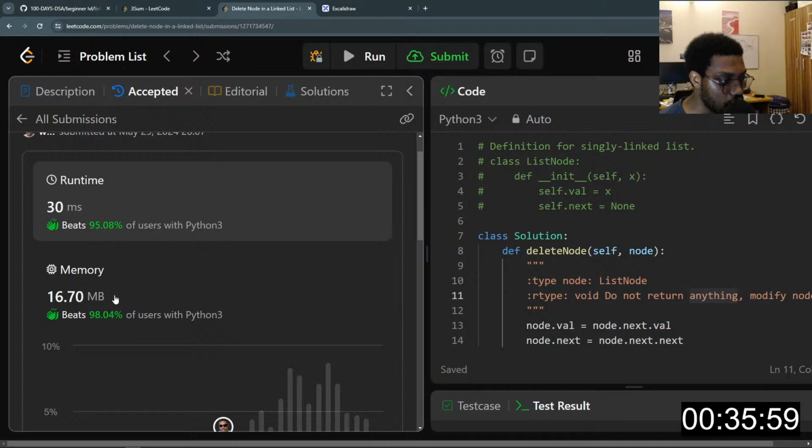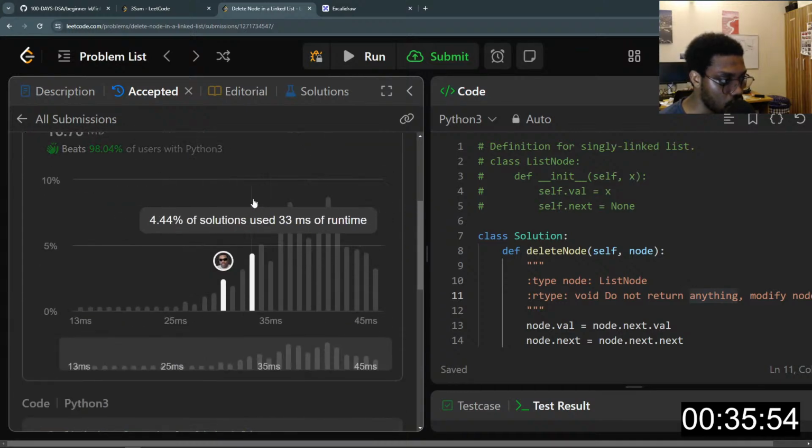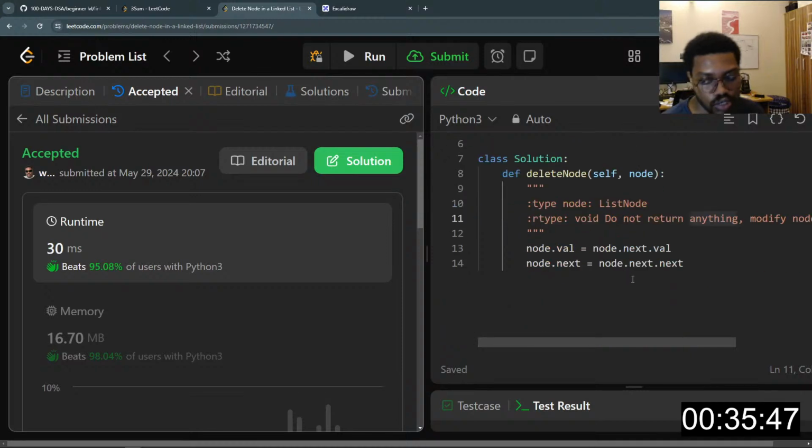So this worked just fine, right? And we are good to go. So I'm just going to move on to the next question, which I had already solved.